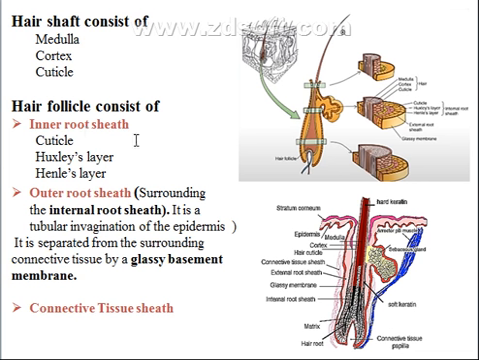The hair follicle consists of three parts: inner root sheath, outer root sheath, and connective tissue sheath. The inner root sheath consists of cuticle, Huxley's layer, and Henle's layer. The outer root sheath is separated from the connective tissue sheath by a membrane known as the glassy basement membrane.